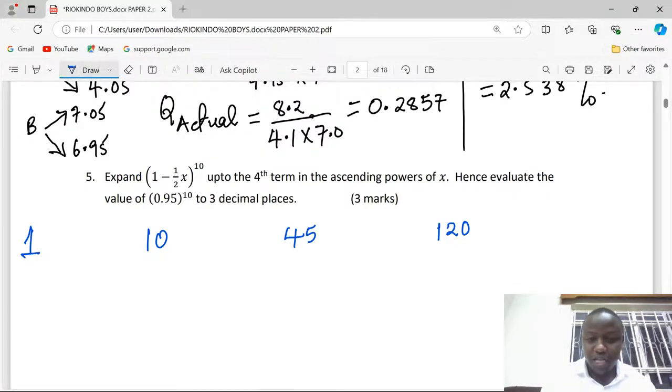Okay, after you've picked either from the maths table or otherwise the coefficients of power 10, the binomial coefficients of power 10, now you start inserting.